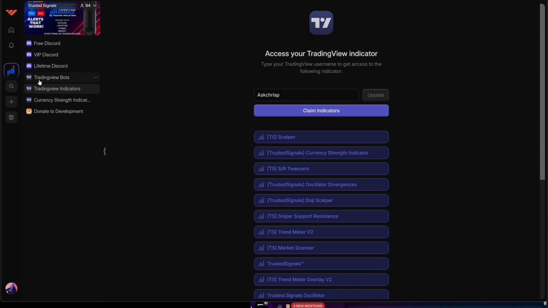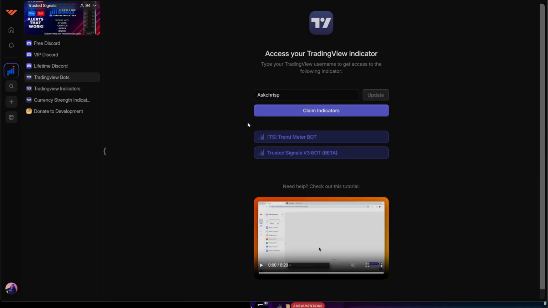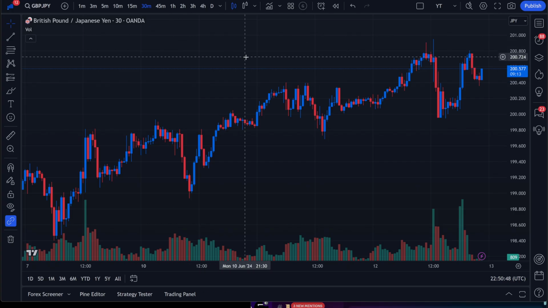Okay. And the second thing that you're going to want to do is claim access to your bots. And it's the same thing. You're going to want to add your Tradingview username right here, claim indicators, and you will then see them populate on the back end of your Tradingview. And I will show you in the next video exactly where that is.